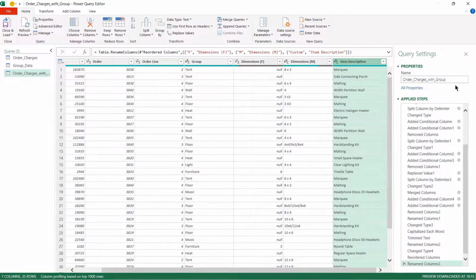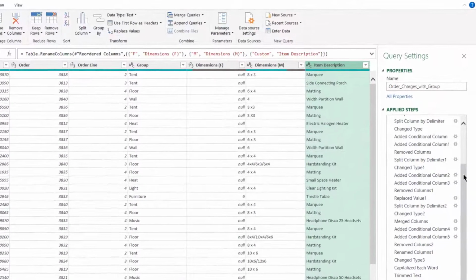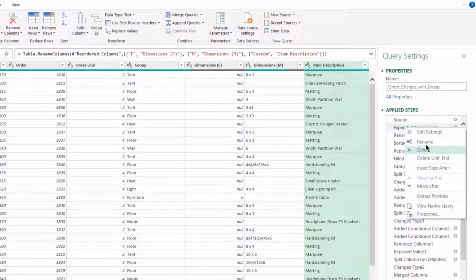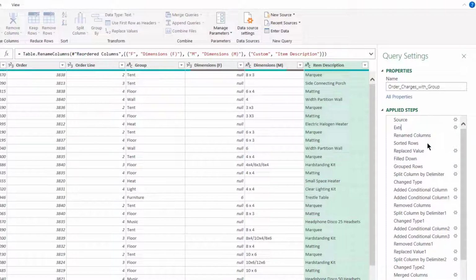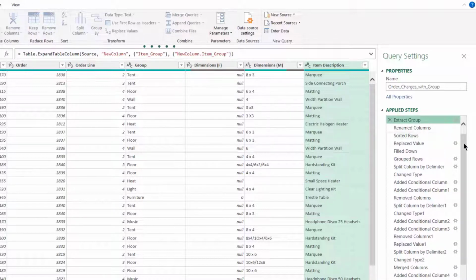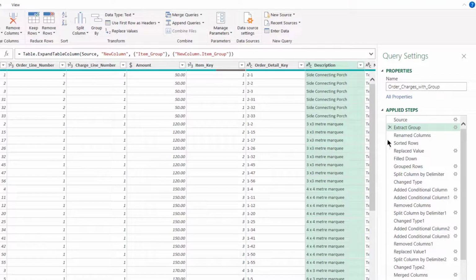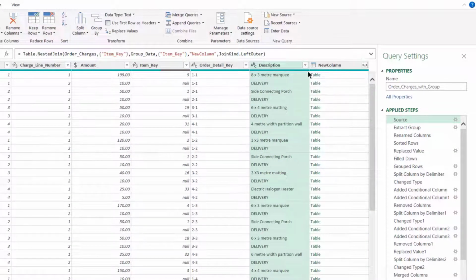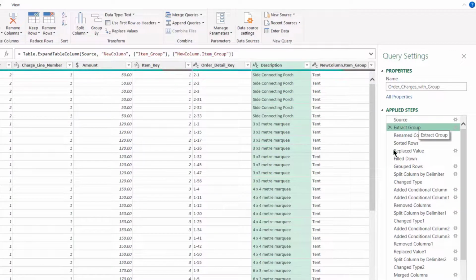So now we're going to move on to the step names. And as you can see, we have a lot of steps and many of them have got generic names and the names are repeated. So we're going to look first at expanded new column. That's not very descriptive. I can right click and I can rename it, and I'm going to call it extract group. Now this makes sense because if I go to the source step and then have a look at what we're doing, we're actually extracting the group from the table to create item group. So that does make sense.